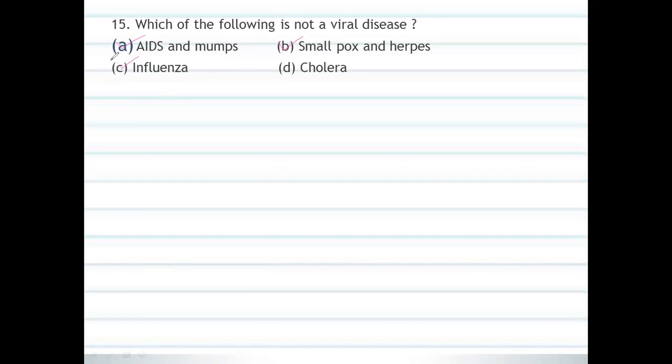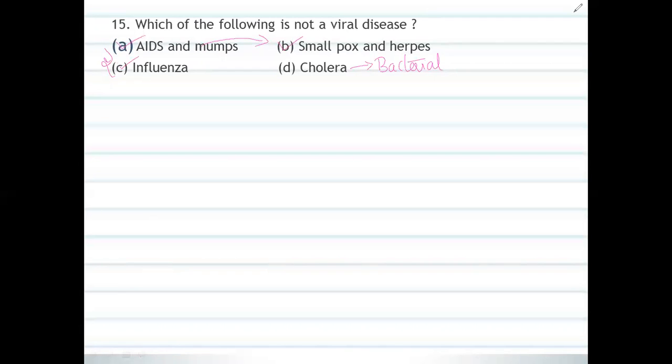So these three are viral diseases except cholera. Cholera is one of the bacterial diseases. You have to remember. So cholera is the correct option because they ask which is not a viral disease, and that is cholera.